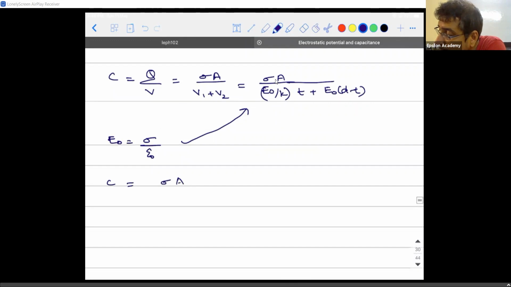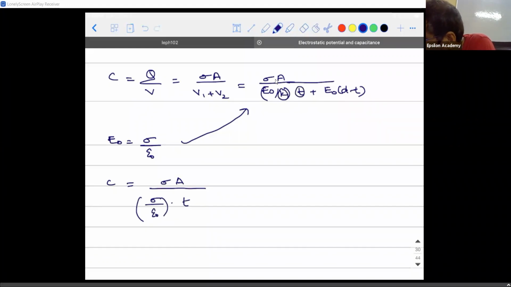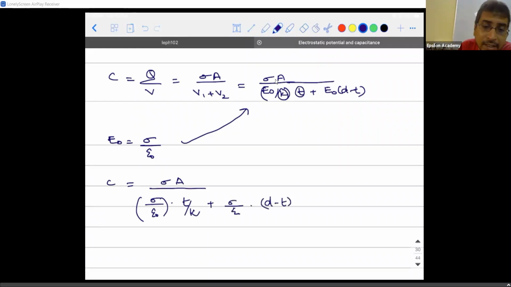It will be sigma into A divided by E naught, which is sigma by epsilon naught, into, I will combine this kappa with this, T divided by kappa plus sigma by epsilon naught into D minus T. So what will get cancelled, guys?